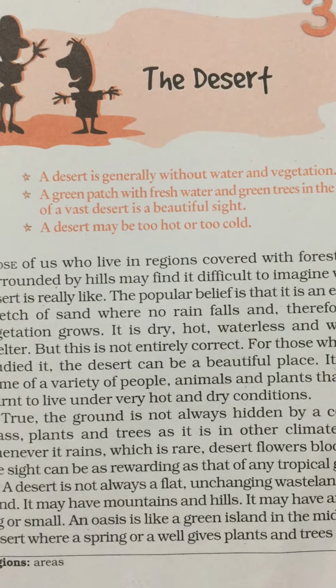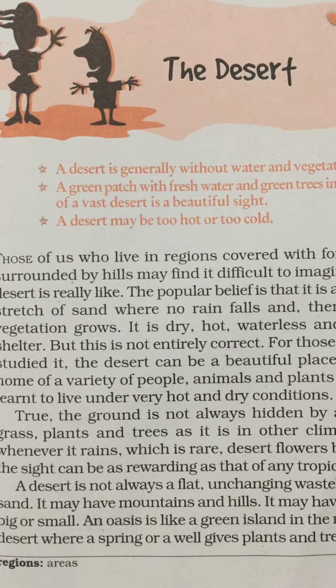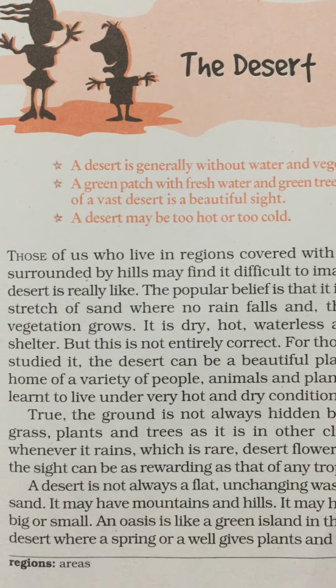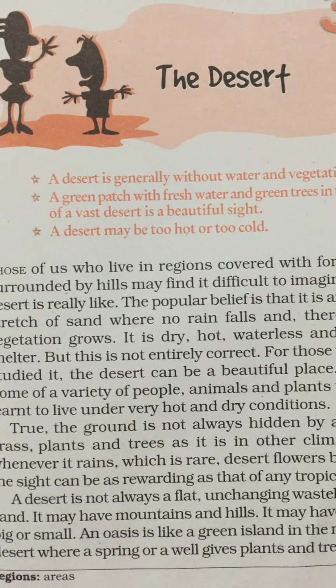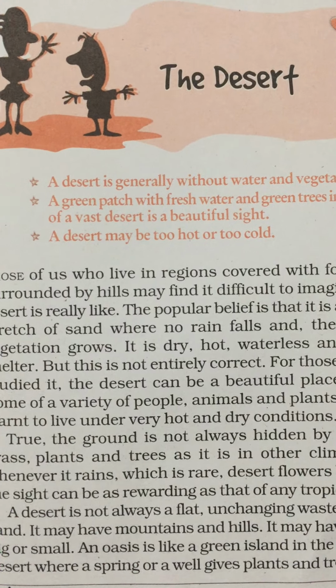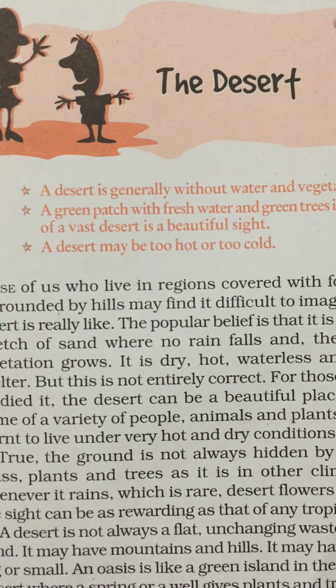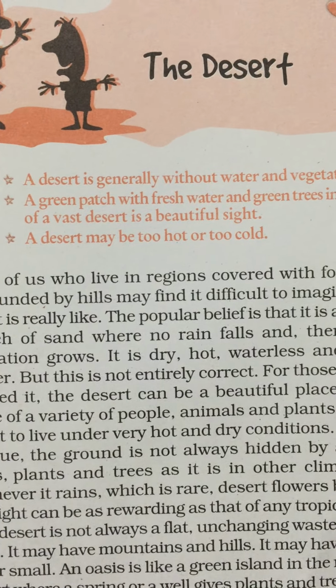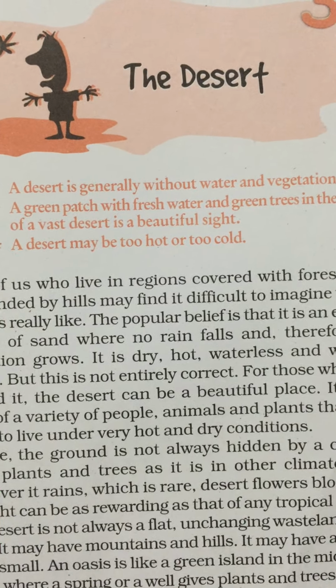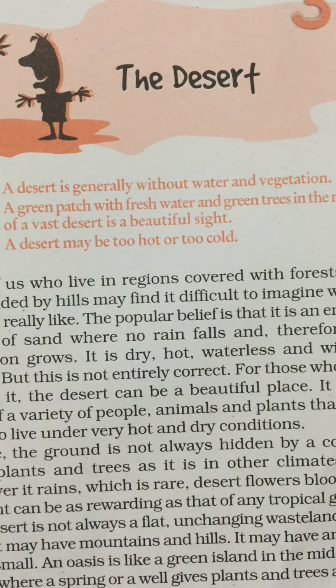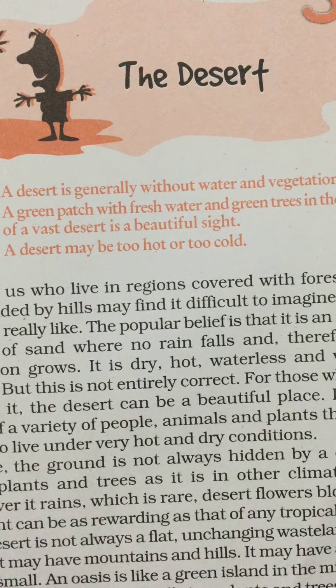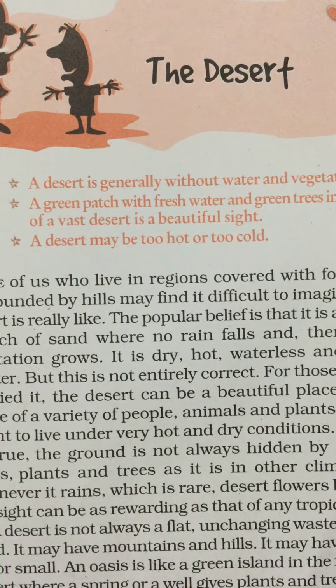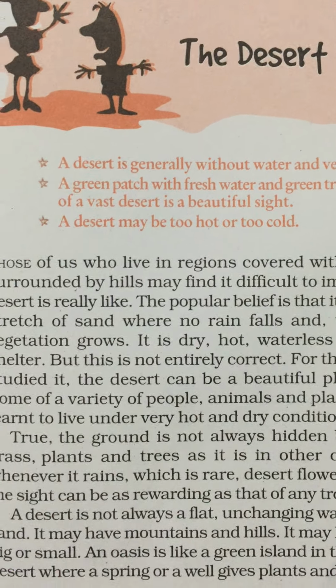Though it is the third chapter, I am teaching you before the second chapter because you must be familiar with the word desert. And in sixth class you have also read about desert animals, right? So what is in a desert? A desert is generally without water and vegetation. We know that the desert is the driest place on earth.